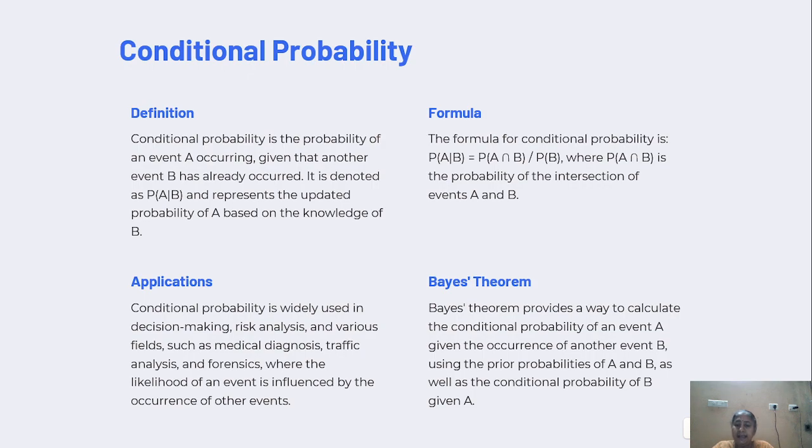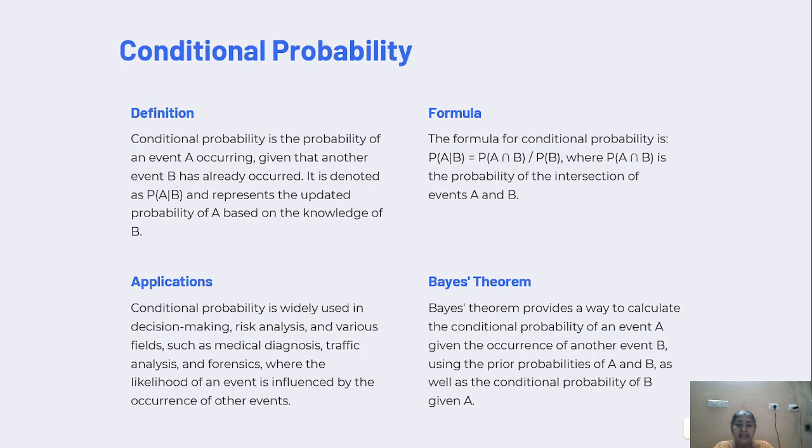Conditional probability is widely used in decision making, risk analysis, and various fields such as medical diagnosis, traffic analysis, and forensics, where the likelihood of an event is influenced by the occurrence of other events. Formula. The formula for conditional probability is P of A given B equal to P of A intersection B divided by P of B, where P of A intersection B is the probability of intersection of events A and B.